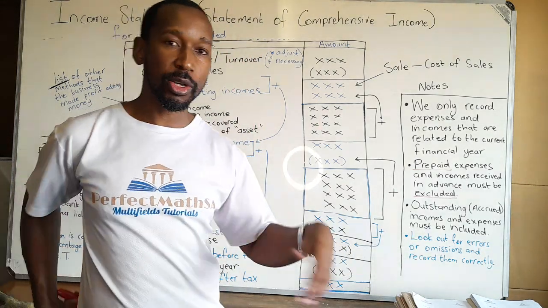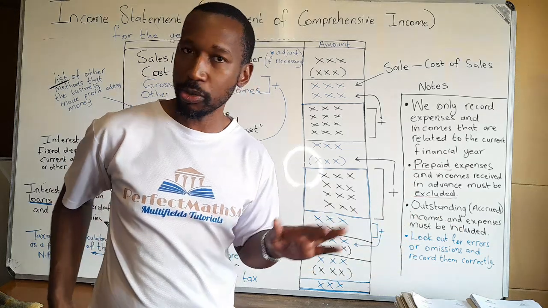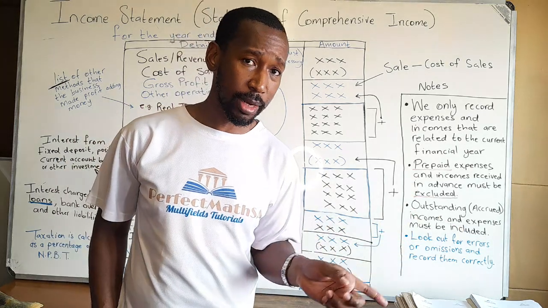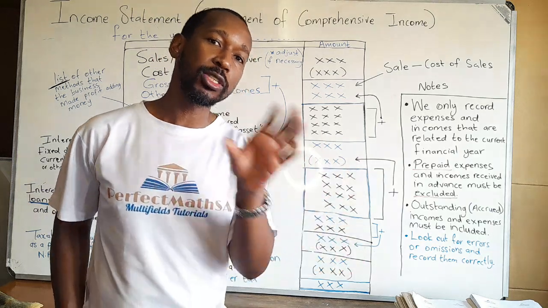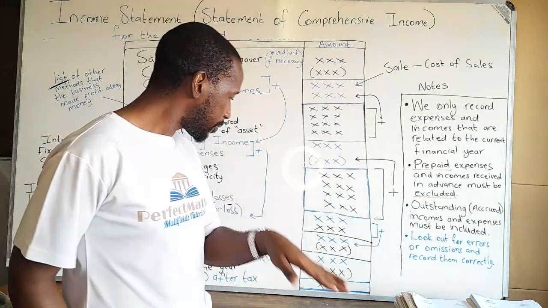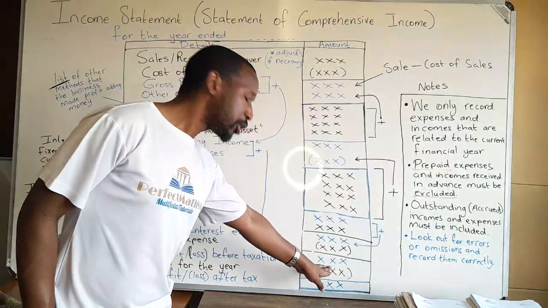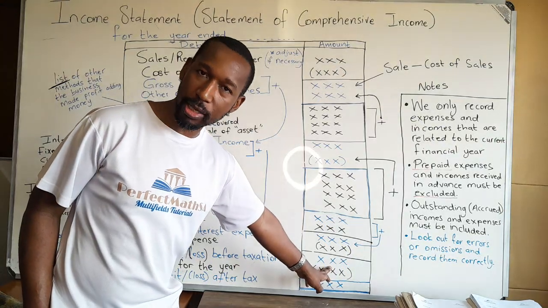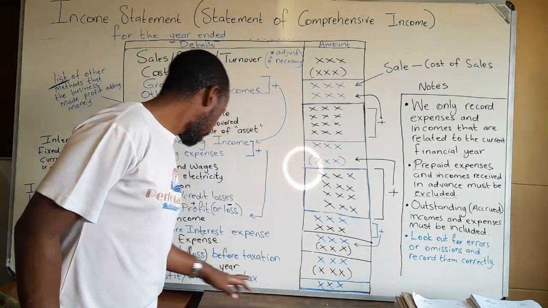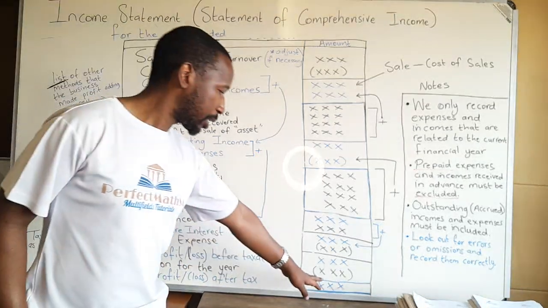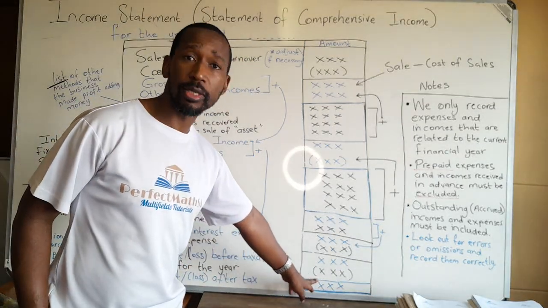But for the grade 12s, university level, we know that SARS, you can't operate a business without paying SARS. So in that case, this is called net profit or loss before taxation is calculated. So if this amount is positive, you will be needing to consider the taxation that needs to be paid to SARS. If it's sufficient, you must give it to SARS. Then taxation will be calculated after that as a negative amount because it's an expense.